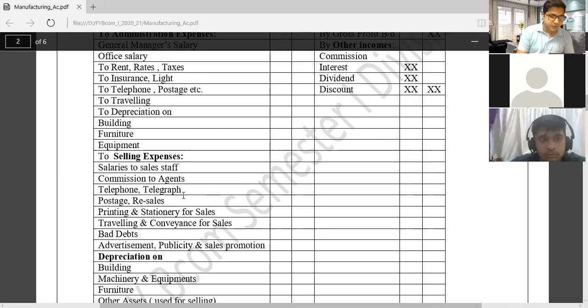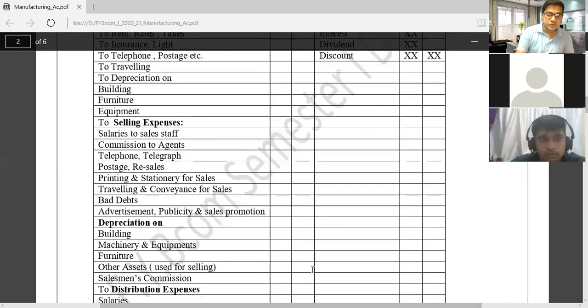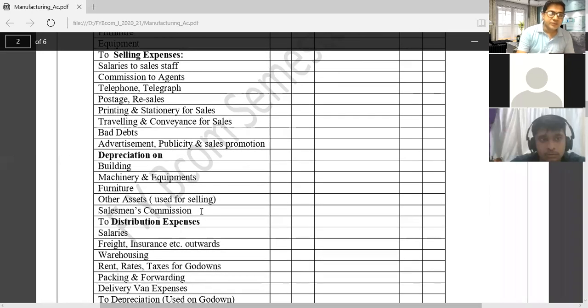Then after that, depreciation on building, furniture, machinery, and other assets, then salesman commission. Then freight, insurance.